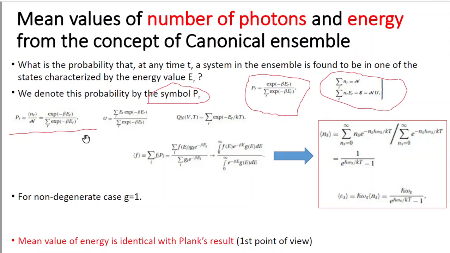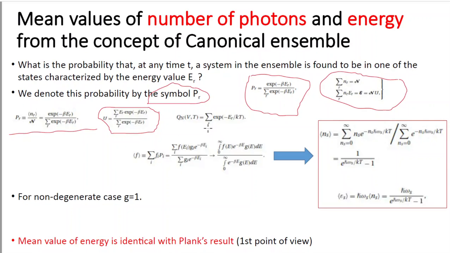And from this expression of the probability, we can also calculate the total energy. This is the formula of the total energy. So how to calculate the total energy? U will be the sum of E_R, where E_R is the value of the energy, into e to the power minus beta E_R divided by the sum of e to the power minus beta E_R. So by using this formula, we can calculate the total energy.